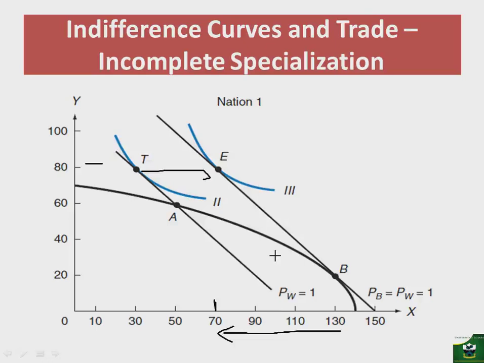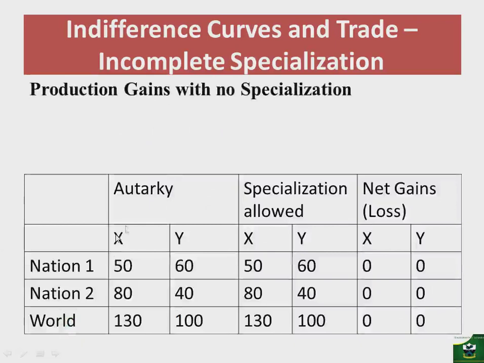So then what we do is simply a decomposition, a direct one, where we just measure straight the gains for the nation for both production and specialization. Let's look at the tabular illustration. So let's start with the production gains with no specialization.